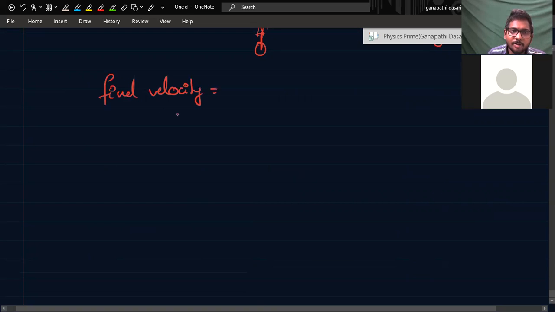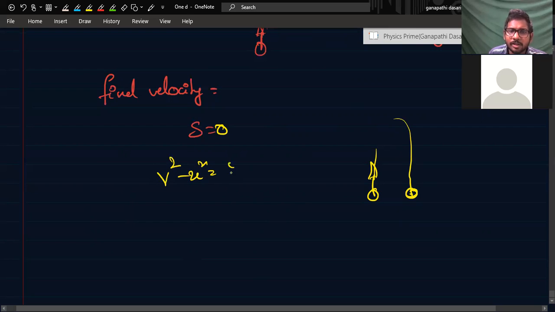Yes, sir. So now the question is, S is equal to 0 because the ball has gone from here and again has come to this point, right? Yes, sir. So V square minus U square is equal to 2 into A, which is minus G, into S, which is what? 0, right? Because the displacement is 0. Sir, but the ball has moved in a straight line, no, sir, from that point to this point.